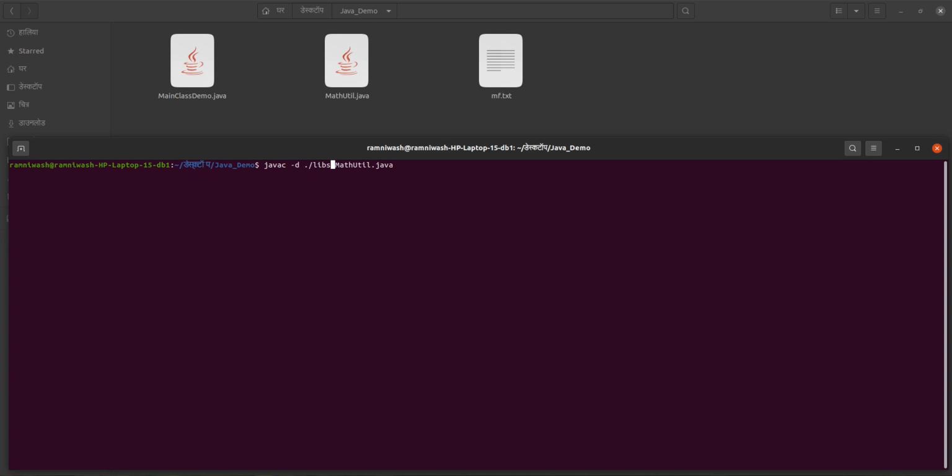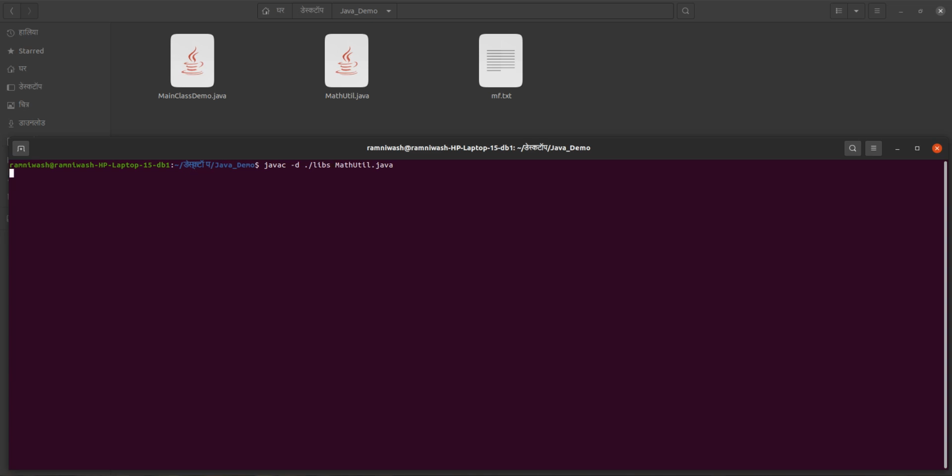So this is our working directory, dot. Inside this working directory I want to create libs, another directory. Libs means libraries. Inside that, your JVM will create org. Under that org your JVM will create abc. Under that abc your JVM will create util, and under that util your JVM will put the MathUtil.class file, because this package statement is given